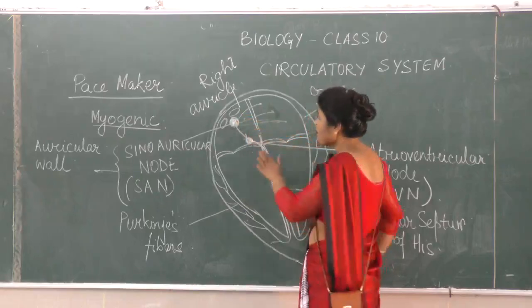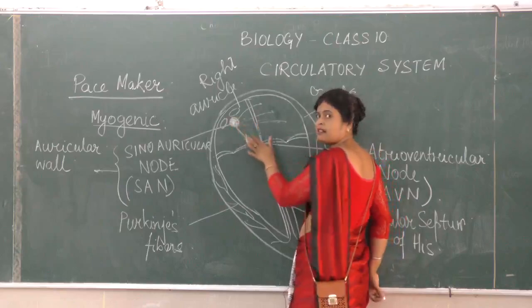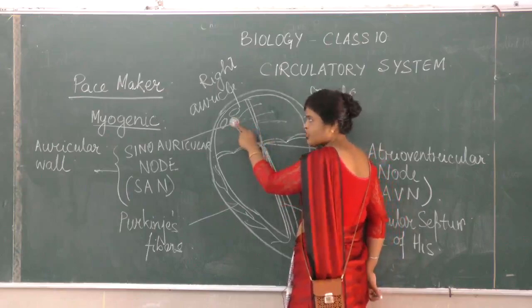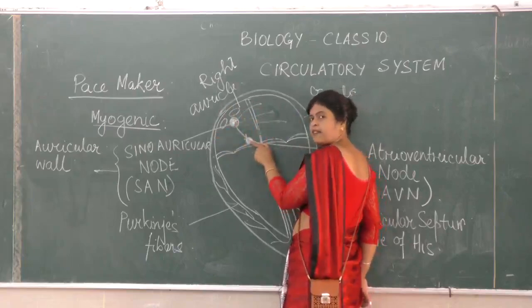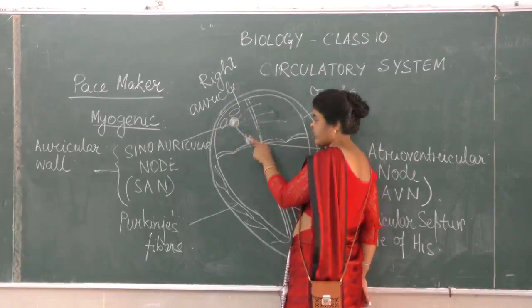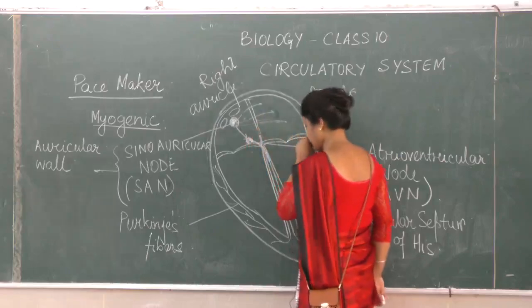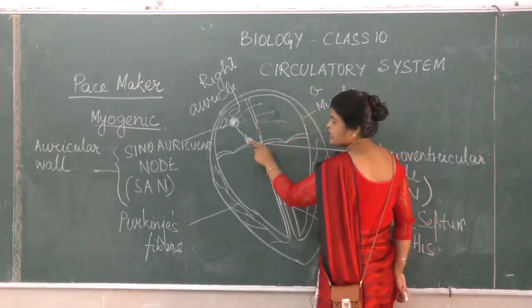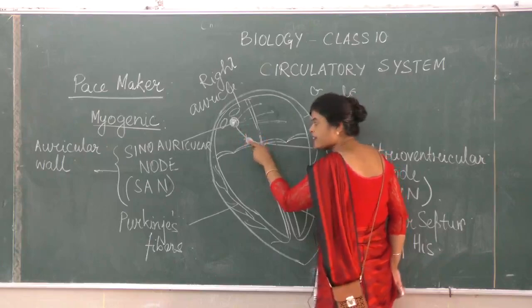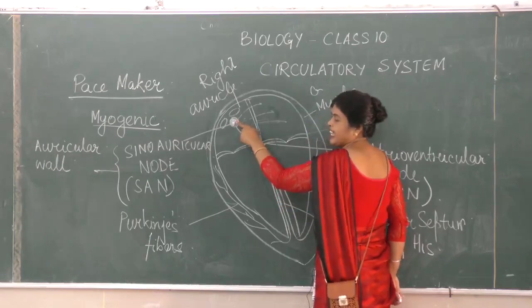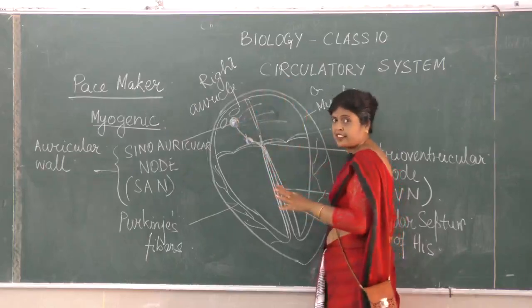So both are not generating at the same time. This has generated and sent, and after a while the AV node is generating. By the time the AV node starts to generate impulse, the SA node stops generating impulse.